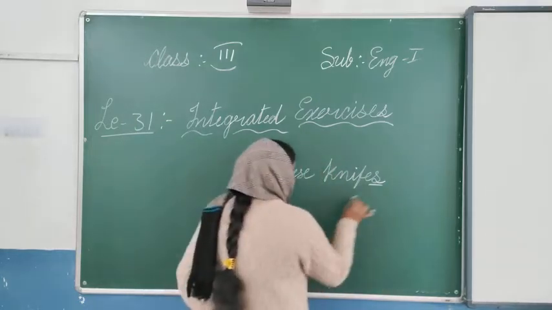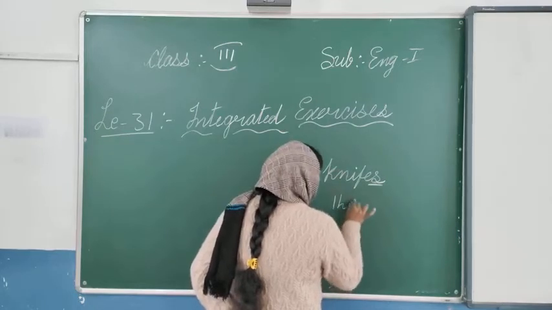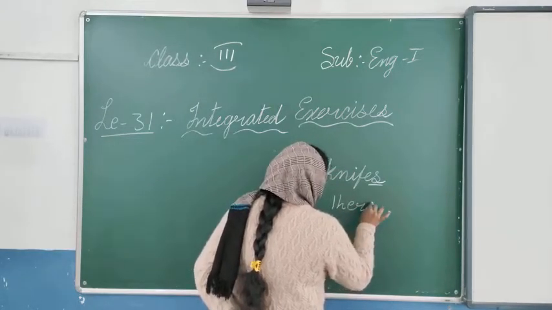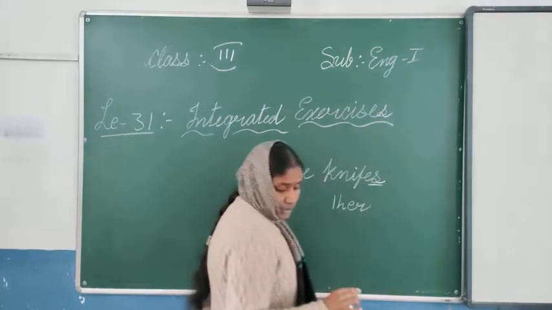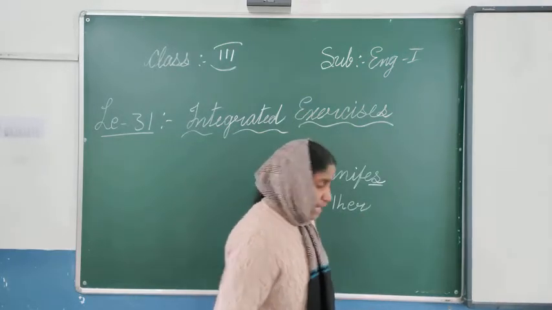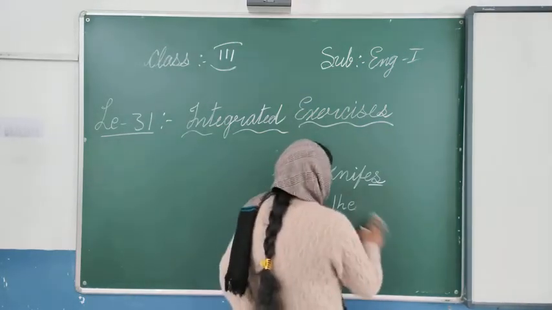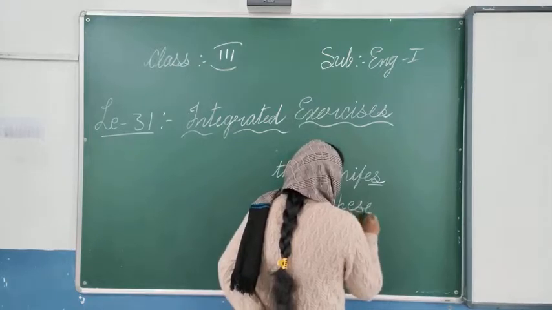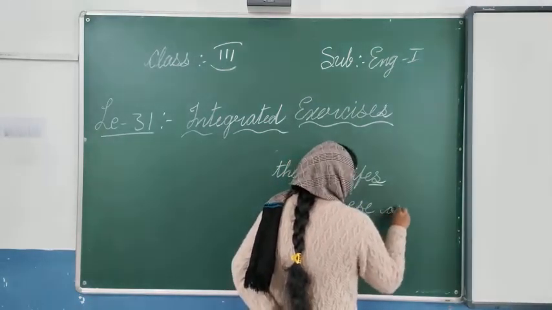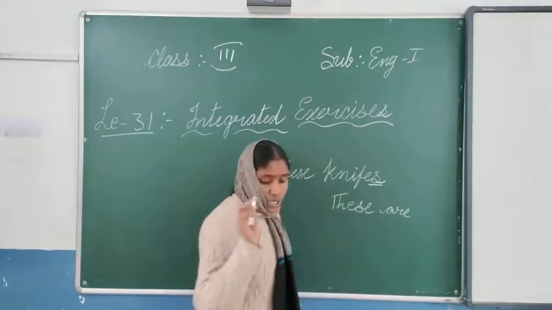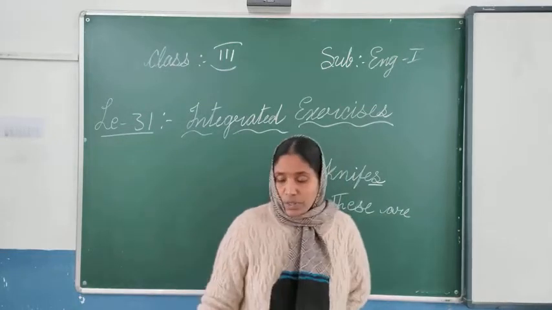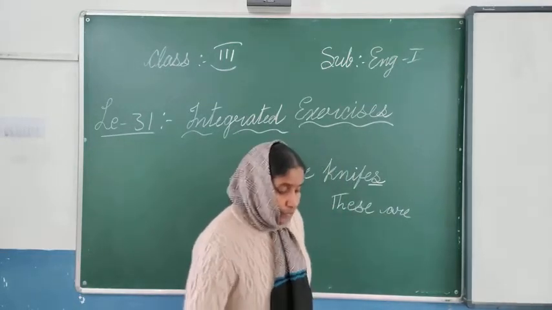Instead of they are, what do you have to write? These are, not they are. These are you have to write. These are very sharp. These are very sharp. So like this you have to complete.